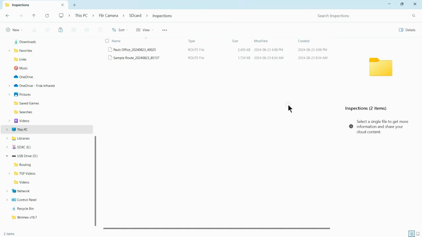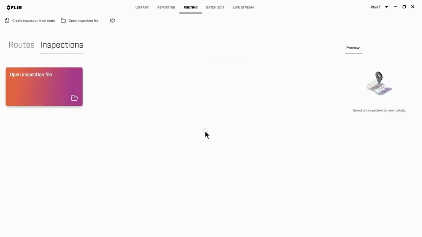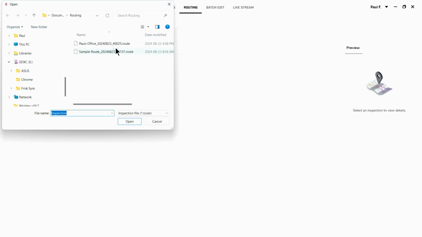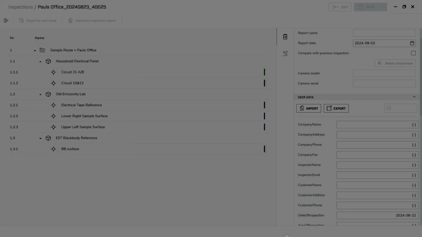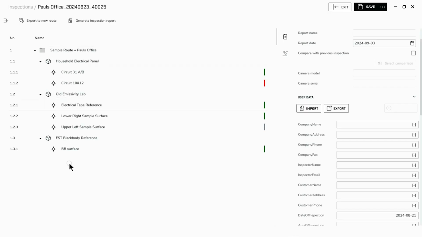Once you've copied the inspection file from the camera to your computer, restart Thermal Studio Professional, navigate to the Routing tab and then the Inspection sub-tab. Open the inspection file, and what will be displayed is the route and the color-coded status, as was captured by the thermographer during the inspection.